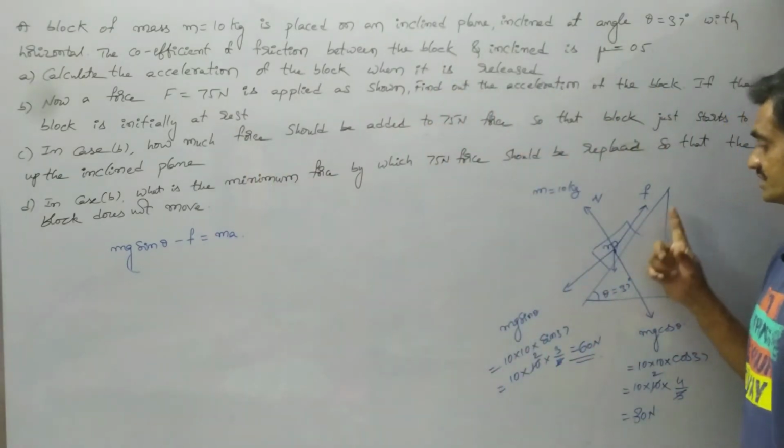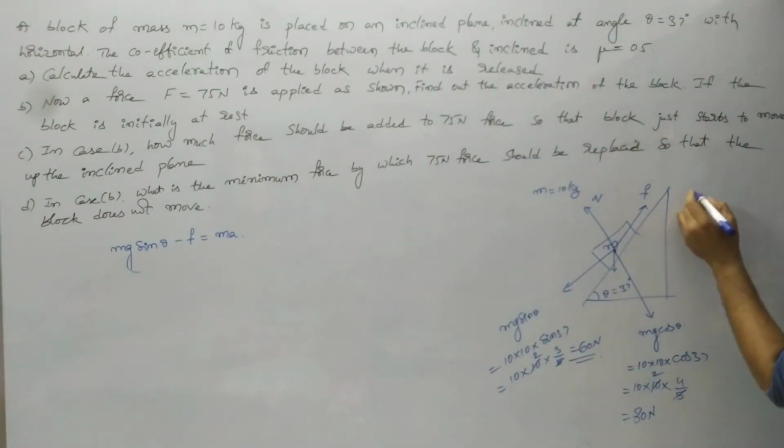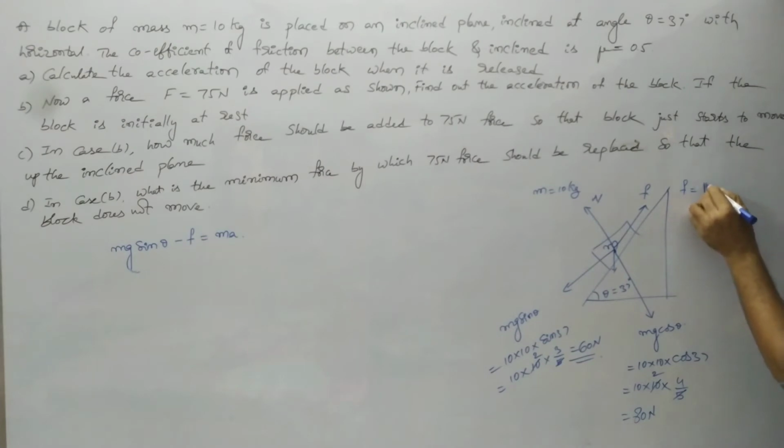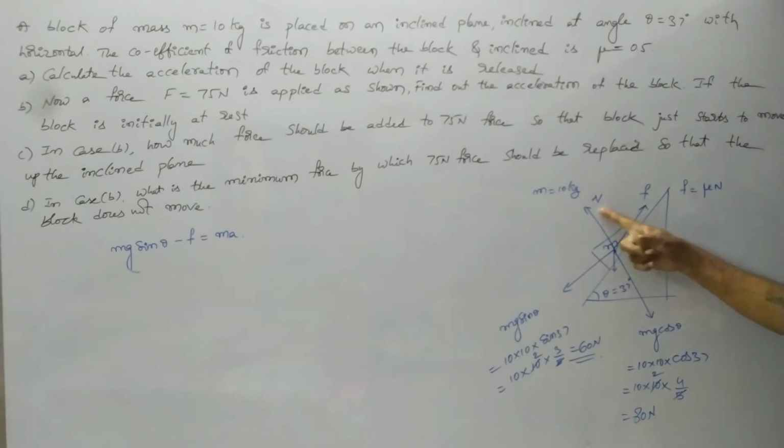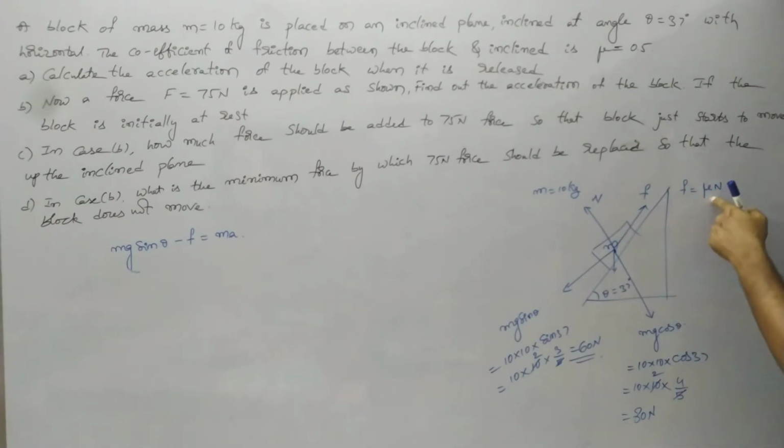Mass into acceleration. Now we have to represent the frictional force. Observe that the frictional force is given as mu into N, where N equals 80 Newton and the value of mu is 0.5. If I substitute here, we have 0.5 into 80, which we can represent as 80 by 2, because 0.5 can be represented as 1 by 2. So we get the frictional force as 40 Newton. So the frictional force acting on the block is 40 Newton.